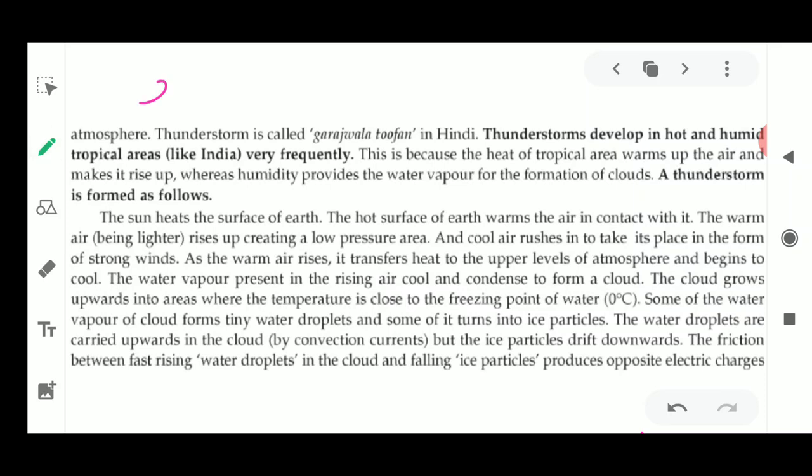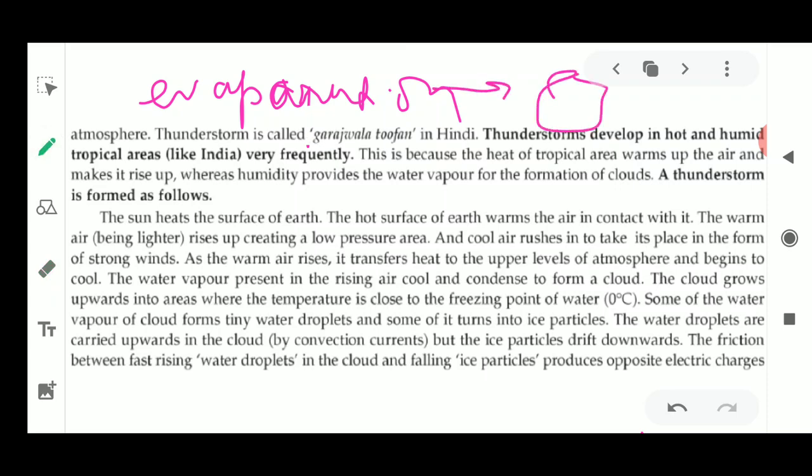If more and more evaporation is taking place, then what will happen? If evaporation is more, it means cloud formation will be more. If more clouds are forming, then it is also bringing the rainfall. Now if evaporation is more, there is one more thing happening. It is also creating an area of low pressure.